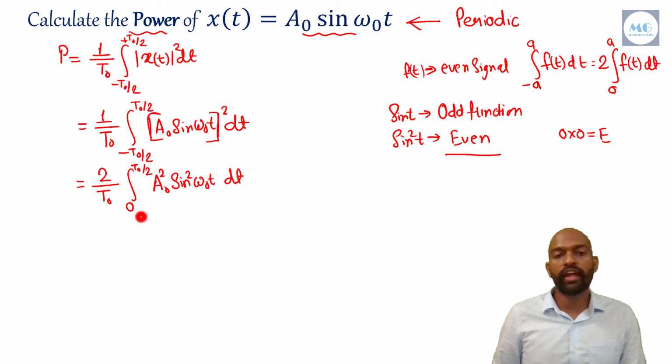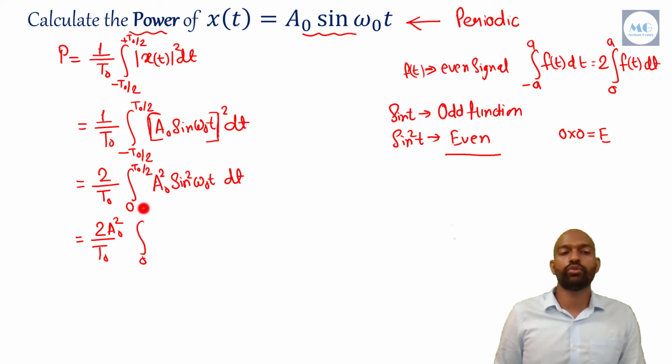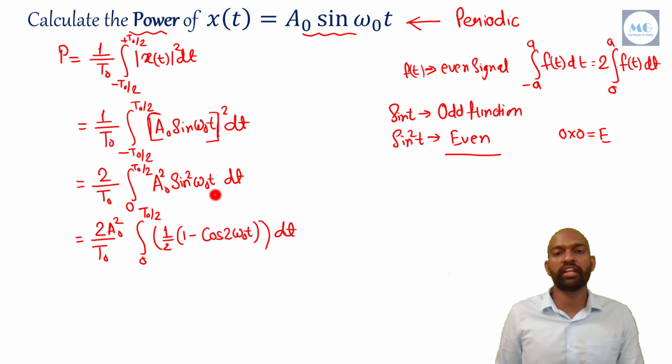And what will be the value of sine square omega naught t? As we know from our mathematics, I am taking this constant A naught square out of this integration, with limits 0 to T naught by 2. Value of sine square omega naught t is 1 by 2 into 1 minus cos 2 omega naught t dt. This is the formula for sine square omega t.